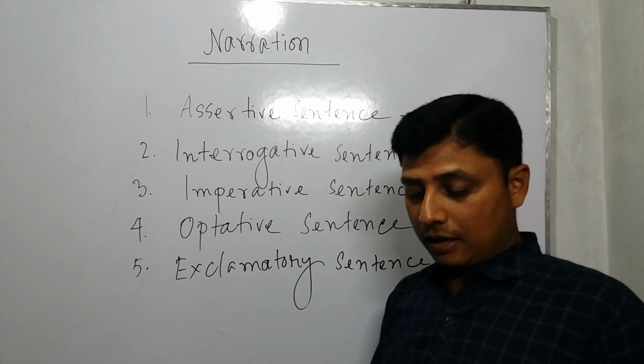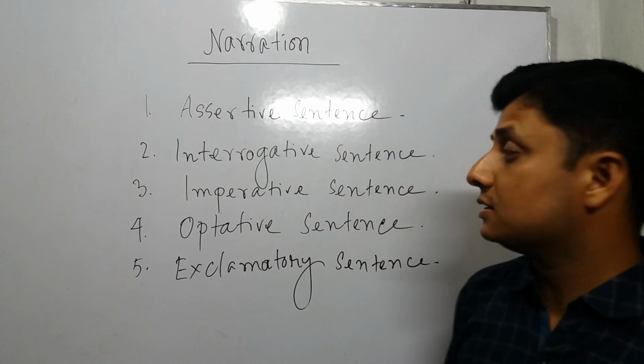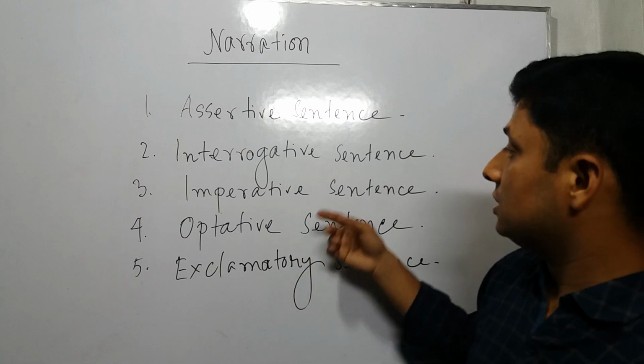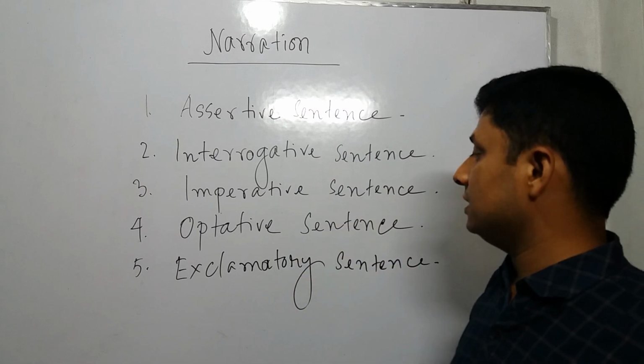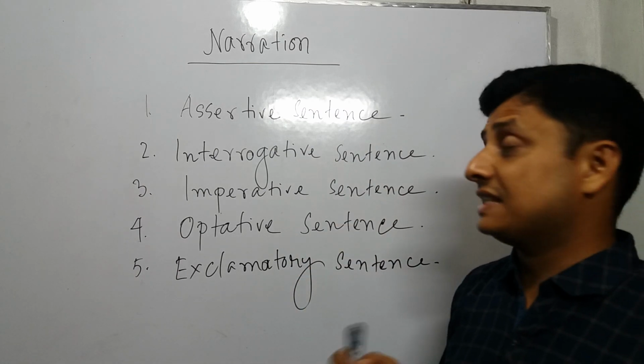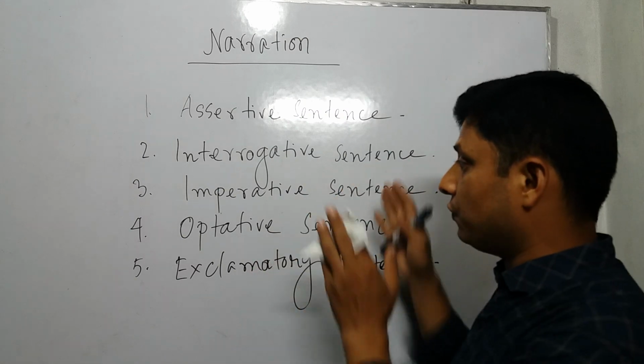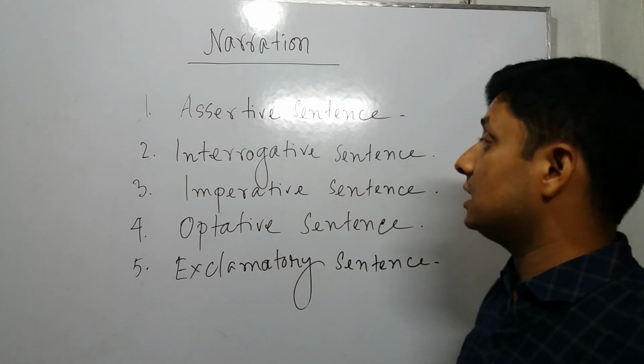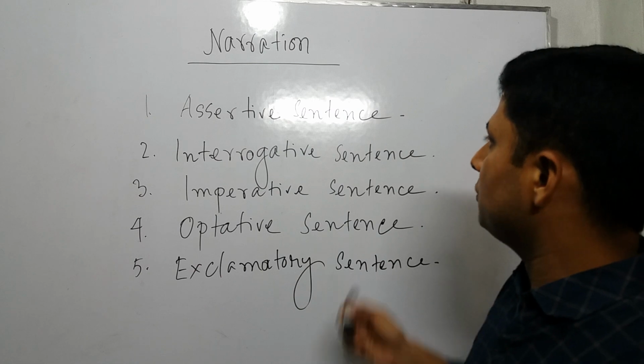So already I discussed assertive, interrogative, imperative, optative, and exclamatory sentence. Basically narration depends on those 5 sentences.